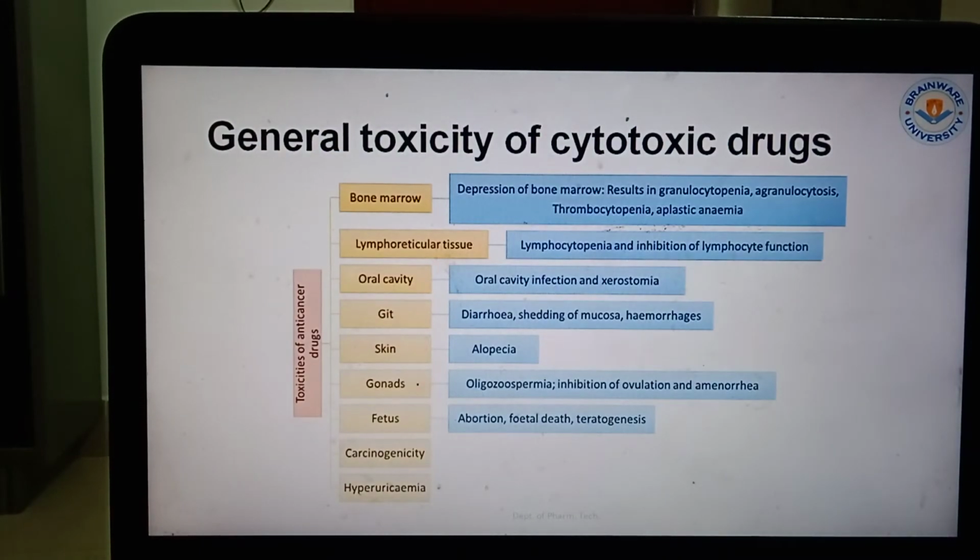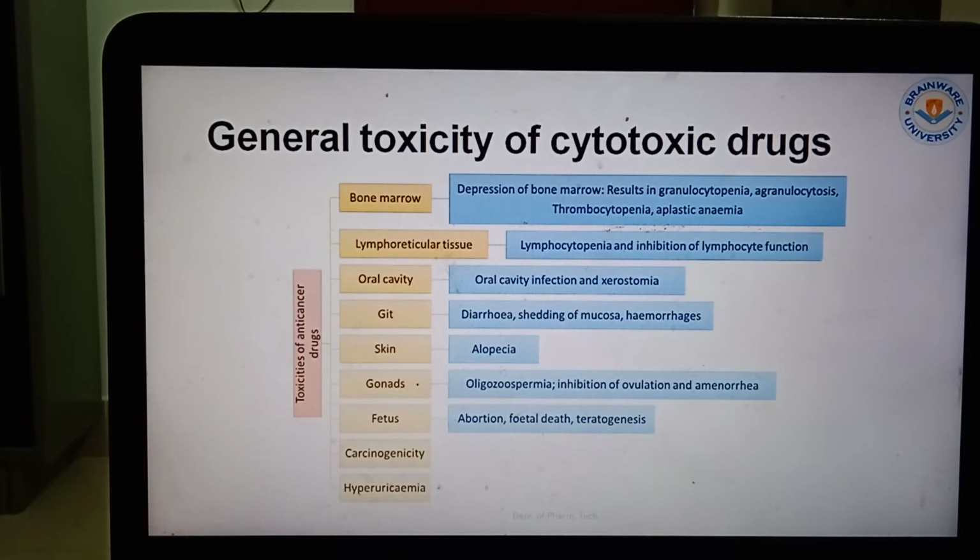Now general toxicity, there are some toxicities of this drug, like bone marrow depression. Depression of the bone marrow results in granulocytopenia and agranulocytosis. That means the granulocytes, the cells which are responsible for the blood flow or circulation, will be decreasing in number. Thrombocytopenia, aplastic anemia, these are the various cytotoxicities.